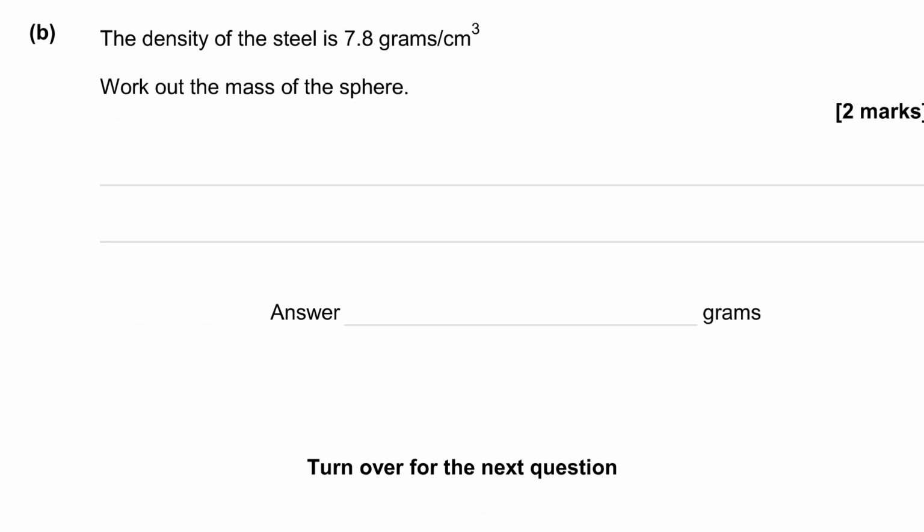In part B, we're told that the density of the steel is 7.8 grams per cubic centimetre. Work out the mass of the sphere. Well, density, the formula for density is mass over volume.